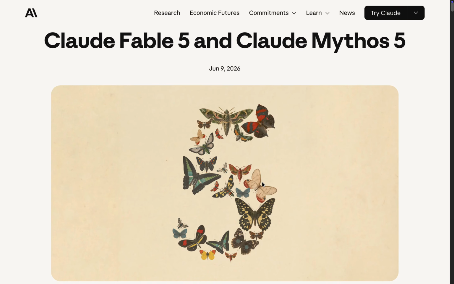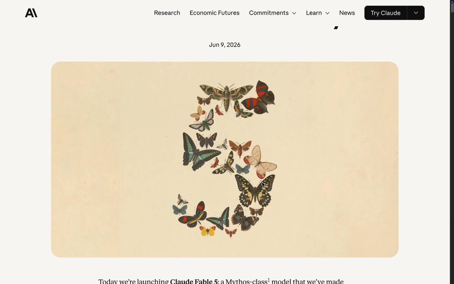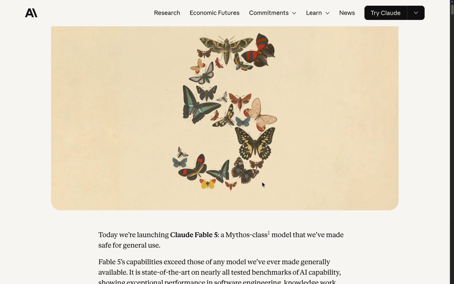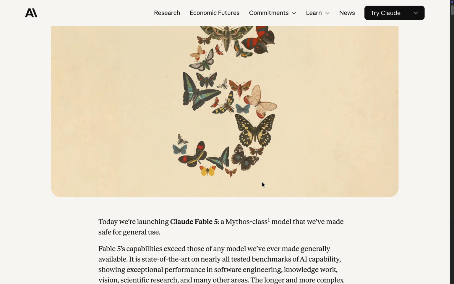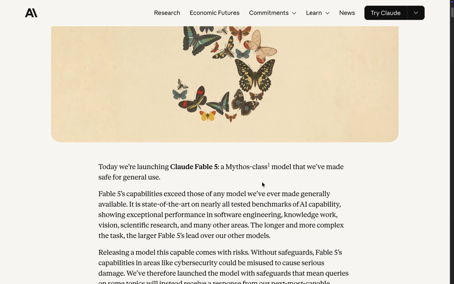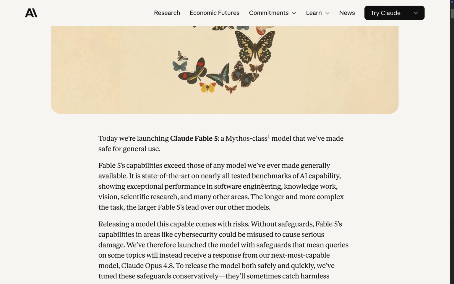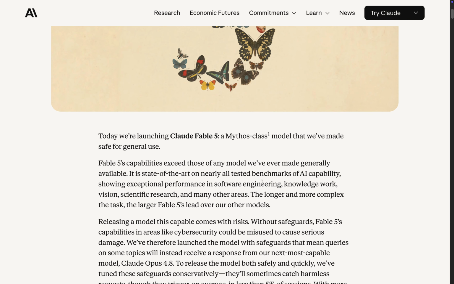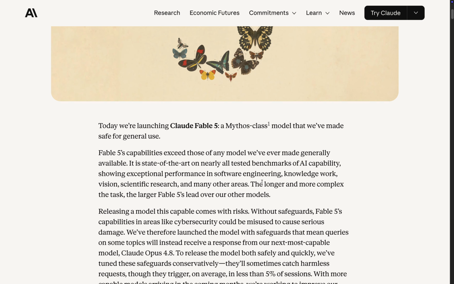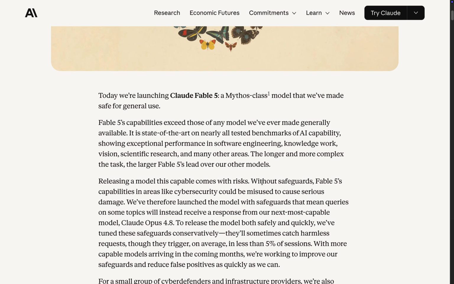Anthropic has released Claude Fable 5 and Claude Mythos 5, and the useful way to evaluate this release is through 4 numbers: capability, access, price, and risk controls. The release breaks into 2 products. Claude Fable 5 is the public Mythos class model. Claude Mythos 5 is the restricted version available to approved customers through Project Glasswing and trusted access programs. Both were announced on June 9, 2026.